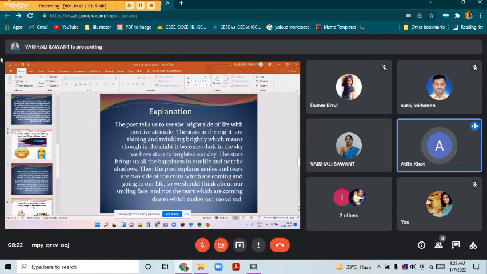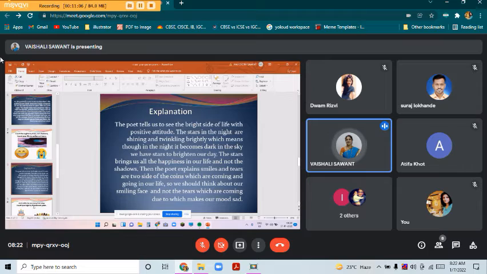Then the poet explains smiles and tears are two sides of a coin, which come and go in our life. So we should think about our smiling face and not the tears which make our mood sad. Yes. So as I told you, the stars are brightening our night in a very good manner and always bring happiness to our life. So we should always count the stars and not the shadows in our life.